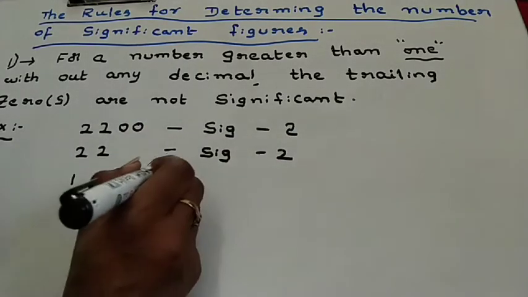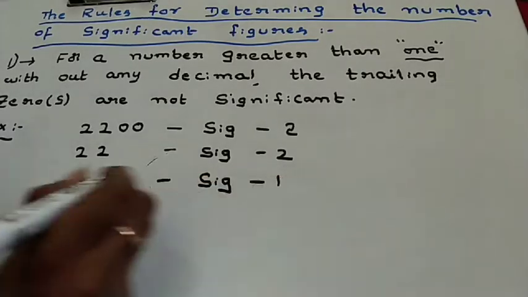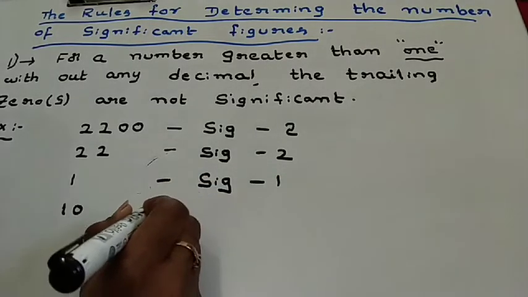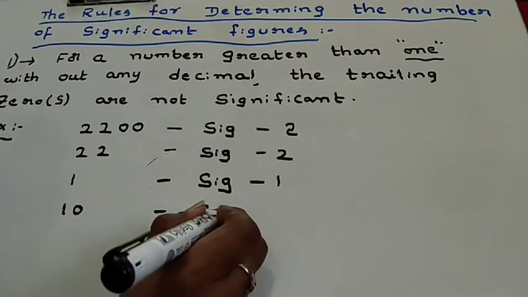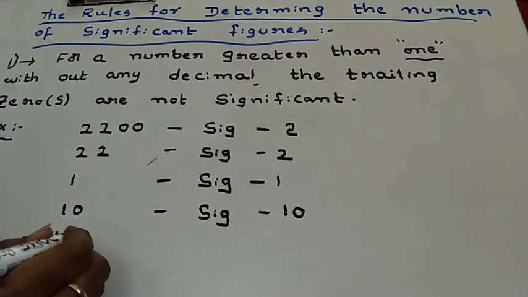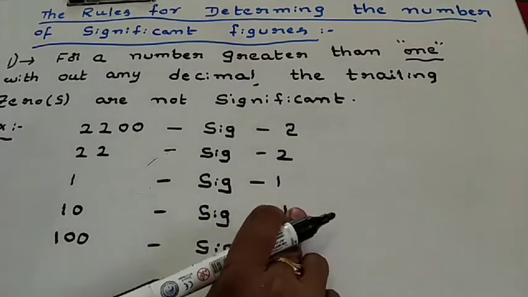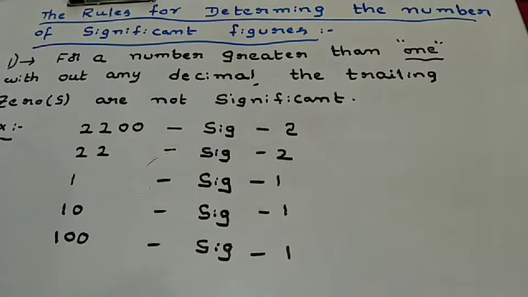Suppose I took 1. The significance is 1. I took 10. The significance is 1. Suppose I took 100. The significance is 1. Suppose I took 1000. The significance is 1. From this, what did we understand?